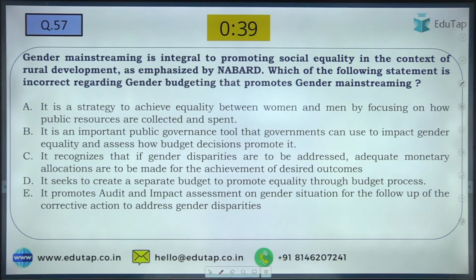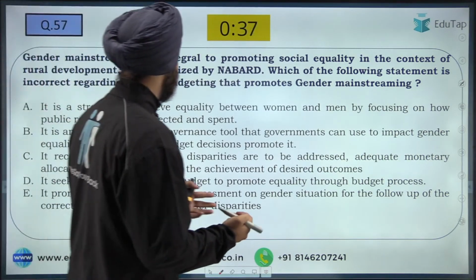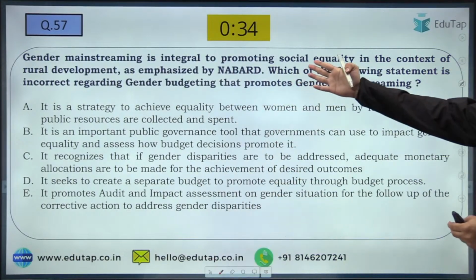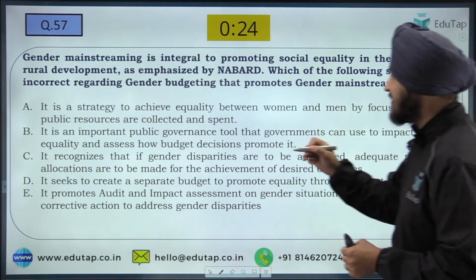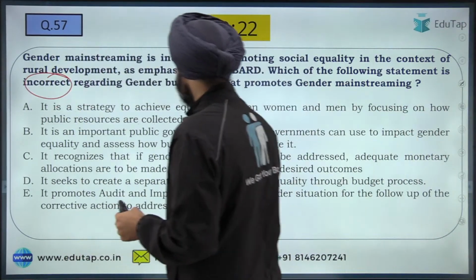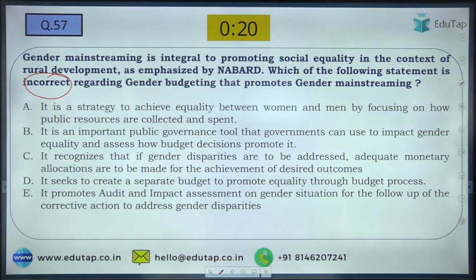Yes, as most of you have given the right answer, let me read the question. Gender mainstreaming is integral to promoting social equality in the context of rural development as emphasized by NABARD. Which of the following statements is incorrect? It is asking about the incorrect statement regarding gender budgeting that promotes gender mainstreaming.